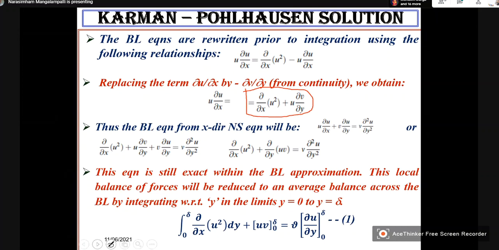Now let us take our Navier-Stokes equation. This is our Navier-Stokes equation: u ∂u/∂x plus v ∂u/∂y is equal to nu ∂²u/∂y². Pressure gradient term is not considered. That you have to again remember. ∂v/∂x is equal to 0. So therefore, this u ∂u/∂x